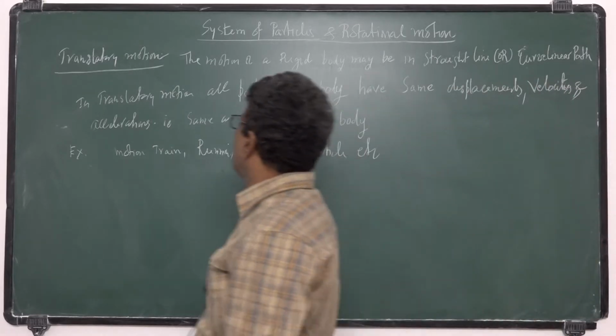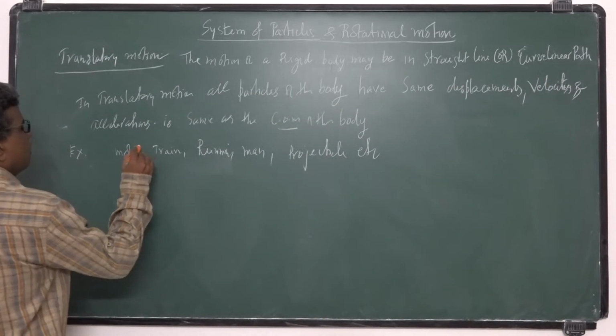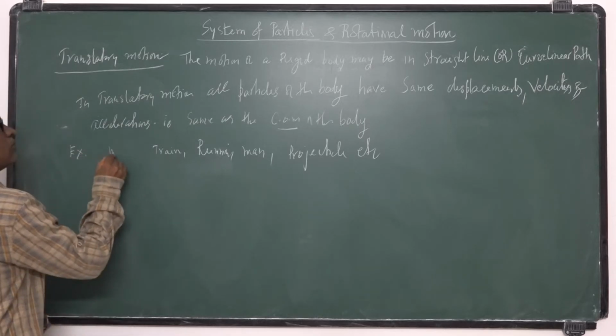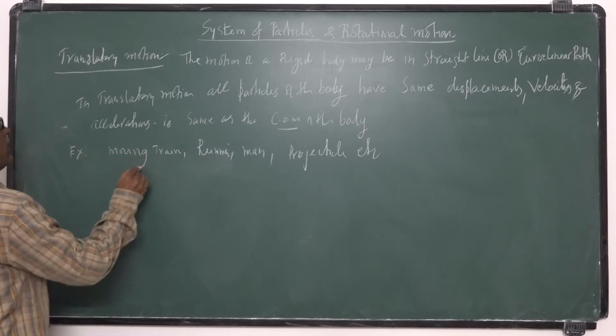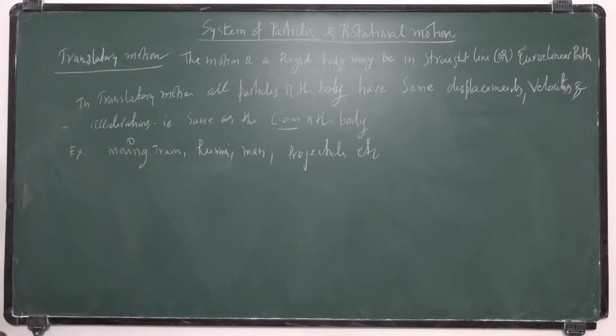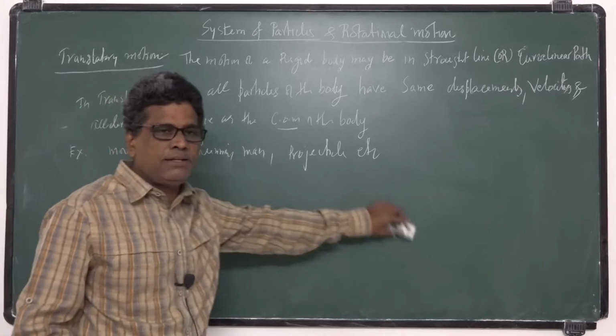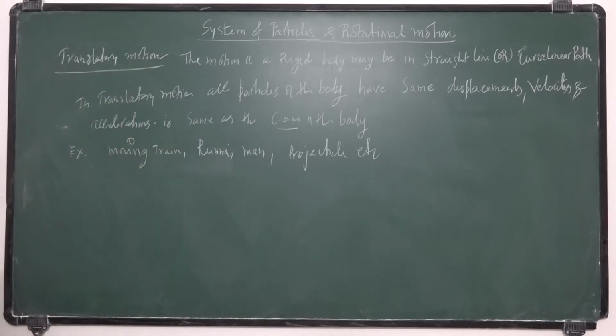Motion of train, running man, projectiles are examples for translatory motion. So far we studied this translatory motion.